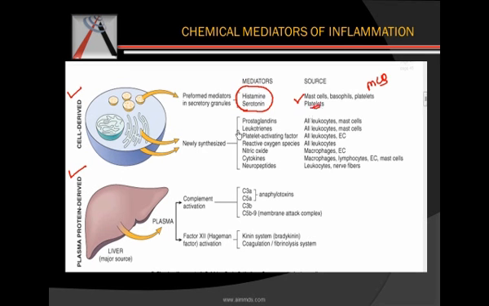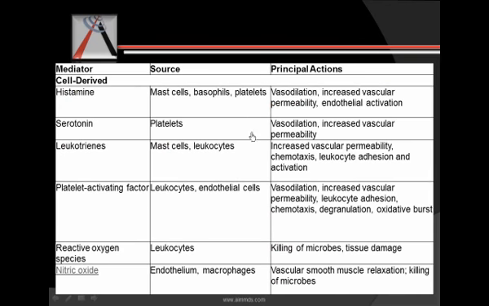Then we have the newly synthesized mediators, in that we have the prostaglandins, leukotrienes, PAF, reactive oxygen species, nitric oxide, cytokines, etc. Then we have the complement activation and complement systems that act as C3a, C5a as anaphylatoxins. We have C3b, C5b to 9 which act as the membrane attack complex. Then we have the kinin system and the coagulation system that also play a role in inflammation. This is a list and the principal action of the cell-derived mediators and their source.